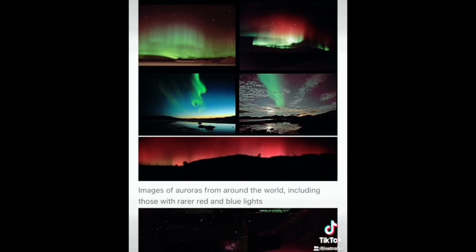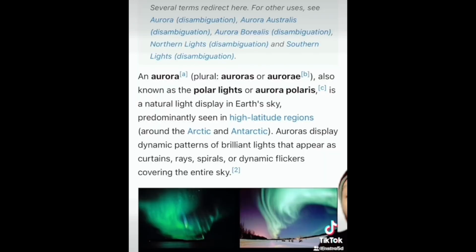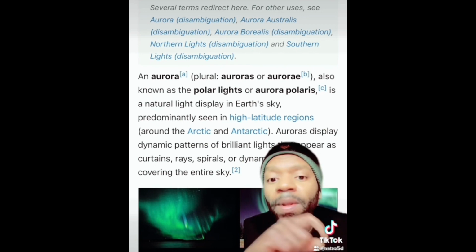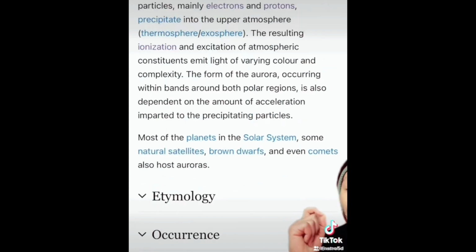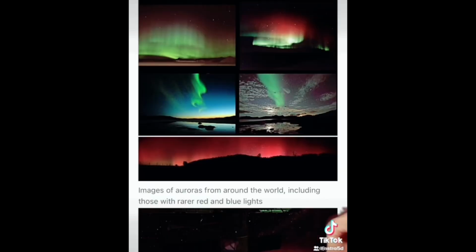Now, you've seen these before, the aurora borealis. Why do you think that they only show in the Arctic and Antarctic regions? Hold that answer. The resulting ionization and excitation of atmospheric constituents emit light of varying color and complexity, aka.